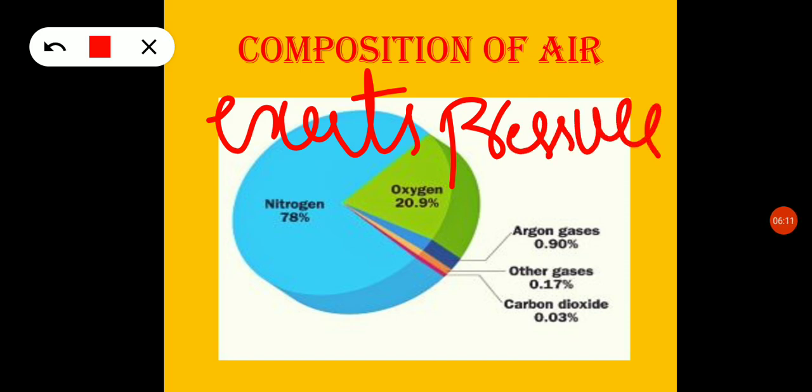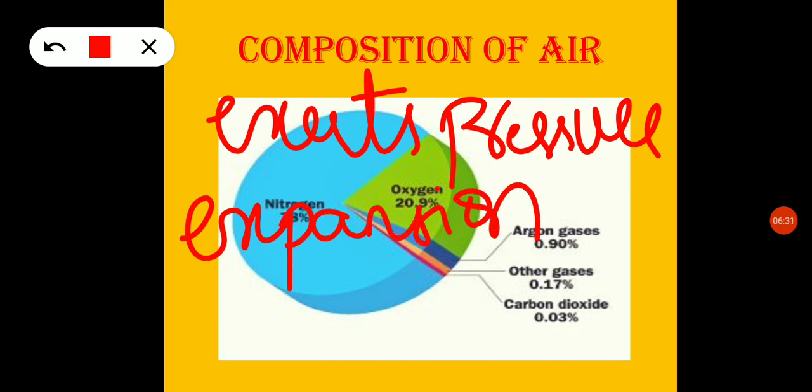It will exert pressure. That means air has weight. And the pressure exerted by the weight of the air is known as the air pressure. And air will expand. Air has the expanding property, which means on heating it will expand and occupy more space. Hence the air will expand. So these are the properties of the air.